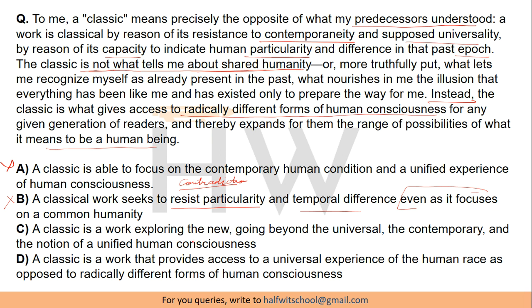Option C says a classic is a work exploring the new. It seems alright. Going beyond the universal, the contemporary, and the notion of a unified human consciousness. So all the things seem to be in line with what the author is saying. So let's hold this option for a moment and check option D. A classic is a work that provides access to a universal experience. No, it doesn't provide access to a universal experience of the human race, as opposed to radically different forms of human consciousness. So again, it is contradicting what the author is saying. So clearly the correct answer here is option C. So let's go to the next question now.